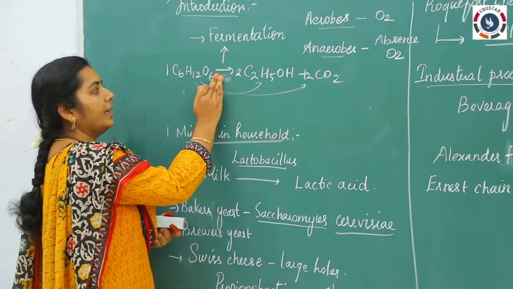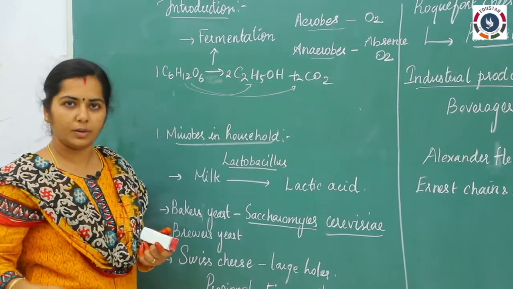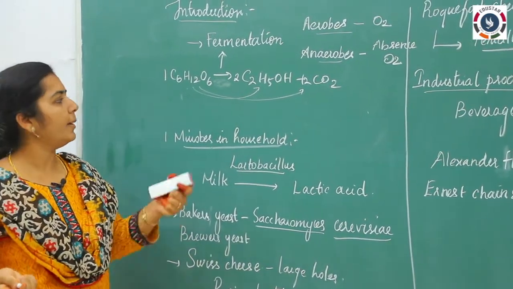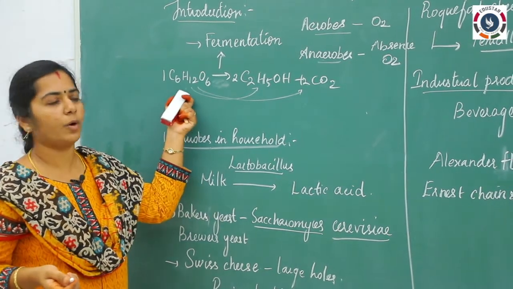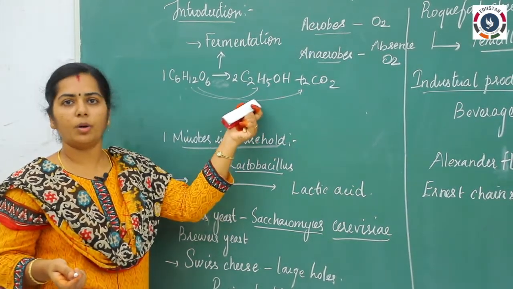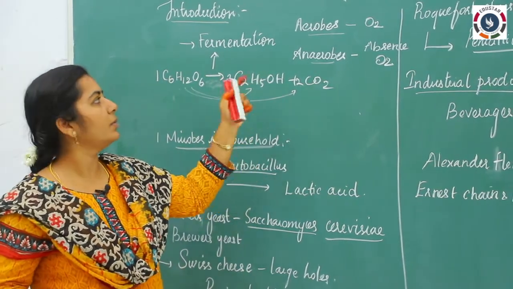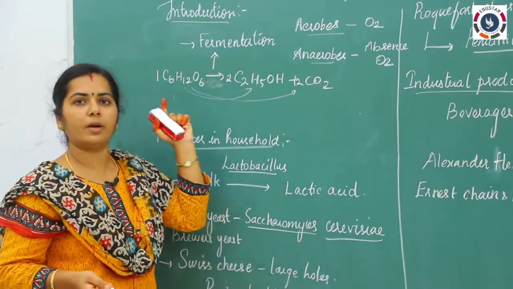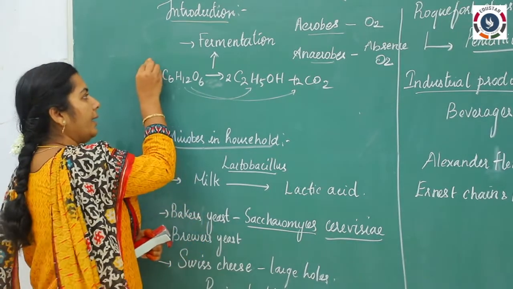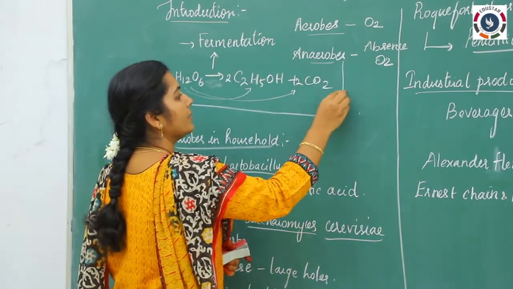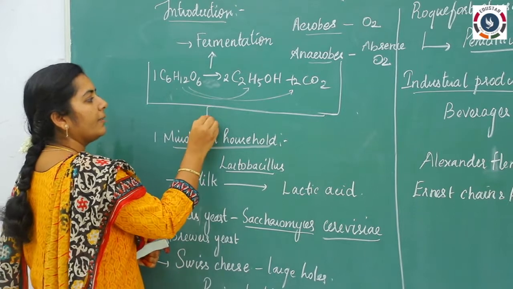So anaerobic fermentation means in the absence of oxygen, so our bacteria can convert these glucose molecules into simpler alcohol, as well as some other gas molecules will be released. So this is the basic term for fermentation. The container in which the fermentation process takes place is said to be the fermenter.